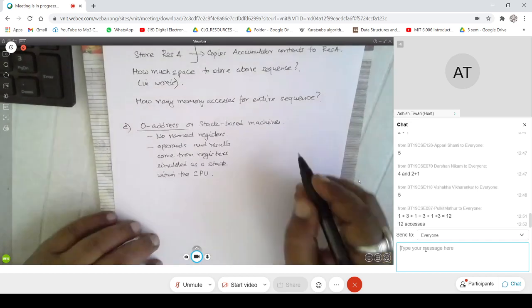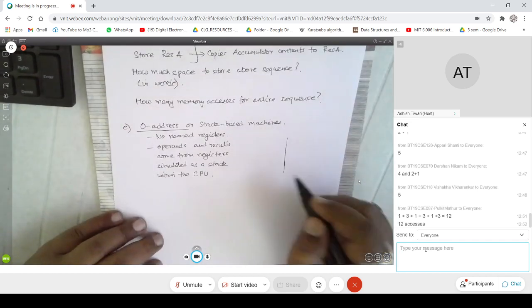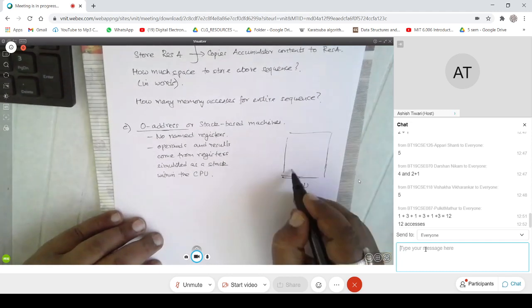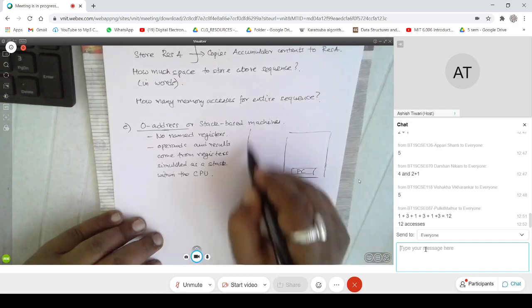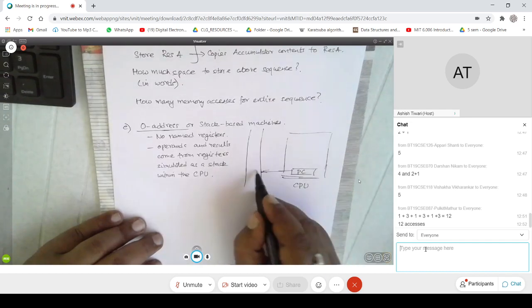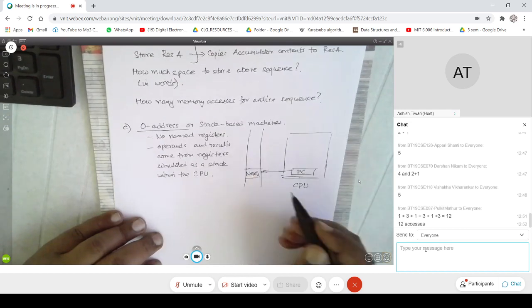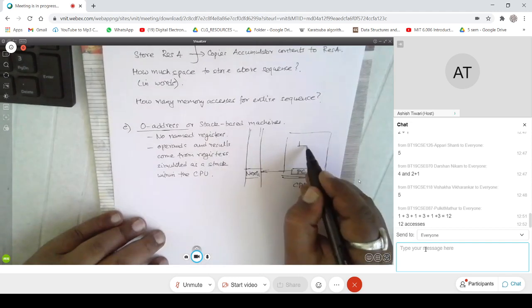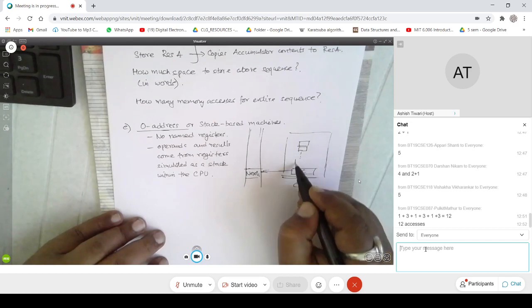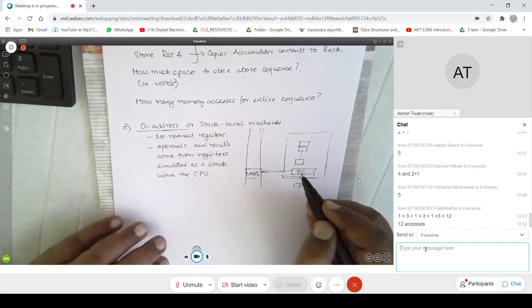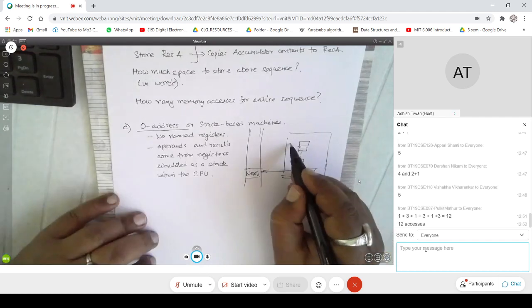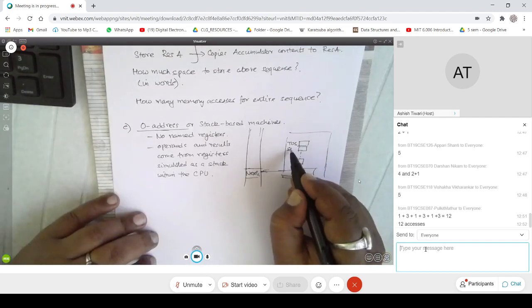So what you do here is, you can just see this. The CPU looks like this. This is the CPU, right? You have this PC here, which is pointing to memory. This PC is pointing somewhere over here. This is your next instruction. And you have a couple of registers here, and this behaves like a stack. This is called the top of the stack. This is called the second of the stack.